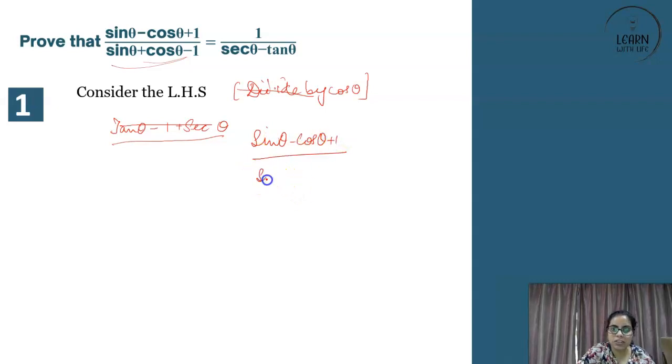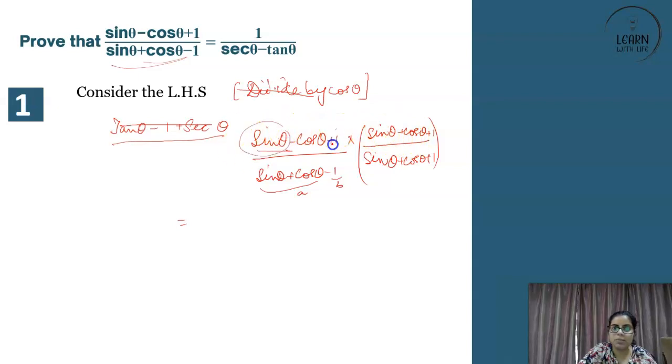So let's do this. Let us take the LHS. So see, the denominator is all this. You multiply, and since it is rationalized, if the whole of this is your A, it is A minus B. So here it should be A plus B. So sine theta plus cos theta plus 1. And here also it should be sine theta plus cos theta plus 1. Now, sine theta minus cos theta plus 1, and here it is sine theta plus cos theta plus 1. So what it should be? So it is basically sine theta plus 1 again and again coming. So it is sine theta plus 1 whole square minus cos square theta, because sine theta plus 1 is coming.